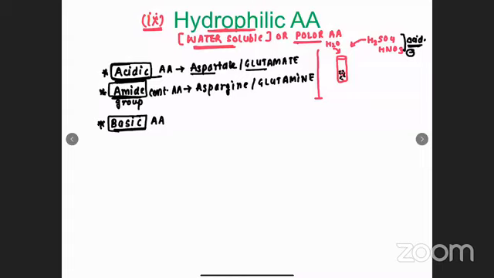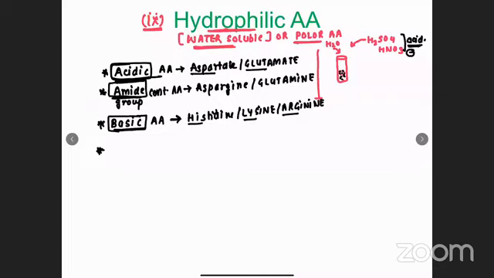So which are the water soluble basic amino acids? Do we know the basic amino acids? Histidine, lysine, arginine. Histidine, lysine, arginine. His-lys-arg is very basic.